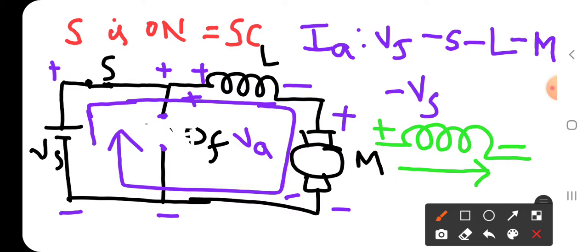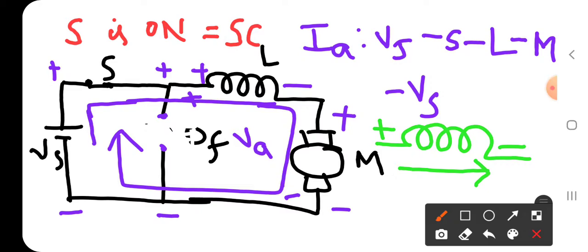Thus, when the current is flowing through the inductor from positive potential terminal to the negative potential terminal, then the inductor will act as the passive element. Passive element in the sense, the inductor takes the energy and stores the energy.